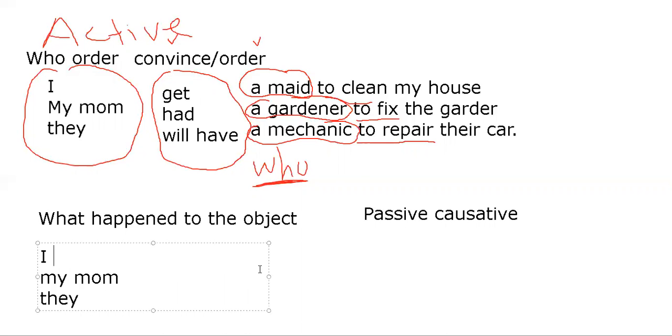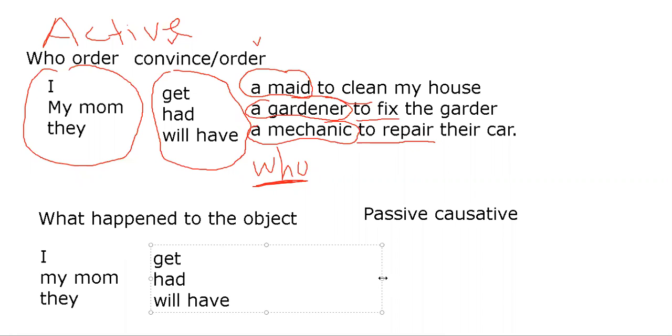So we can say I get, I had, they will have. Now, because what's important is the what, we're not going to focus on the who, so we can eliminate this one, right? We can discard these people. So we're going to focus now on the objects.